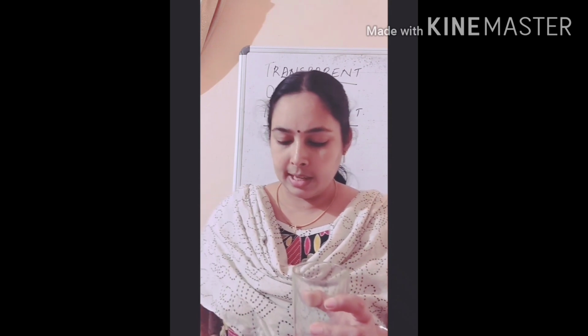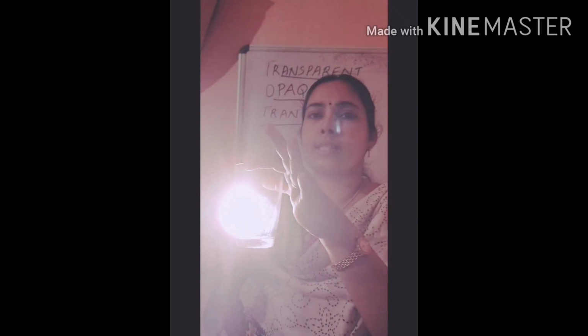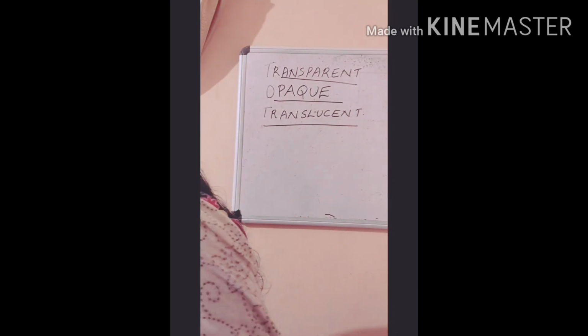Through transparent materials, we can see things clearly. And when we allow light to pass through them, light passes clearly through transparent materials. You can see light is passing clearly through this glass. So transparent materials allow light to pass through them clearly. Then what about opaque materials?